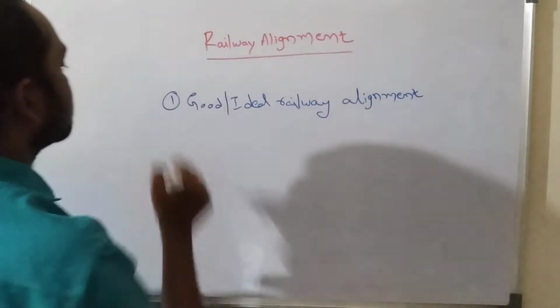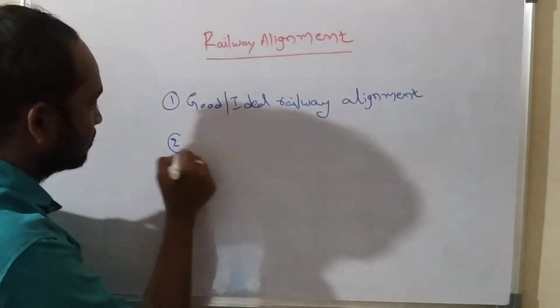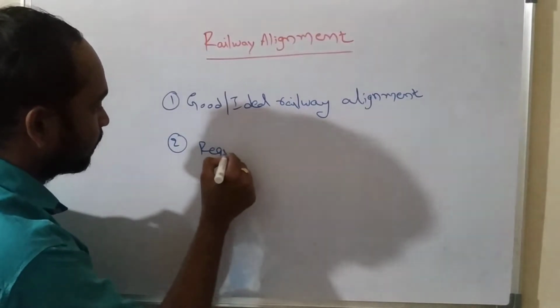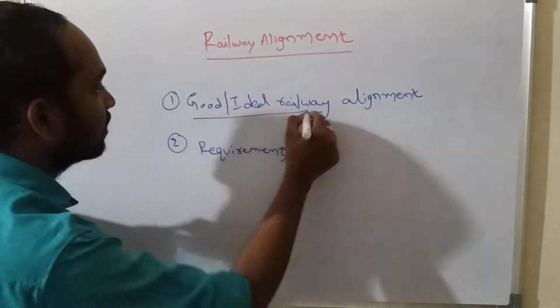This is the first one I am going to discuss, and the next one is the requirements of an ideal, good railway alignment.